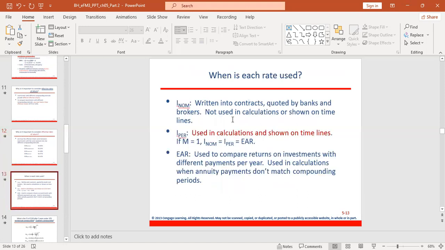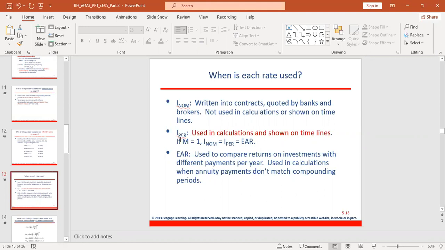So since we have 3 types of interest rate, when do we use each one of them? First, the nominal rate is written into the contract. It is quoted by banks and brokers. It is not used in calculations or shown on the timeline. So we don't normally use this one in our time value of money timeline and calculations.